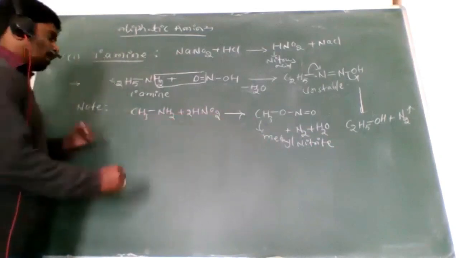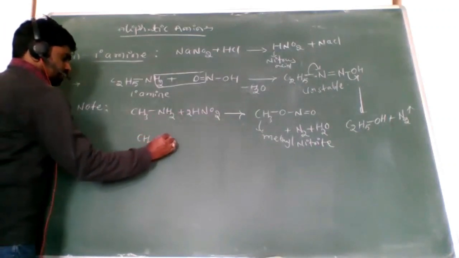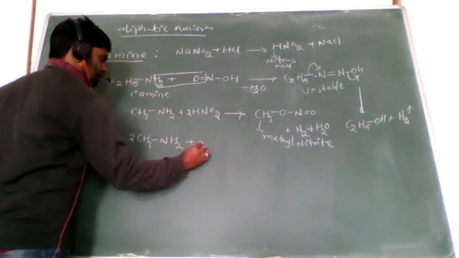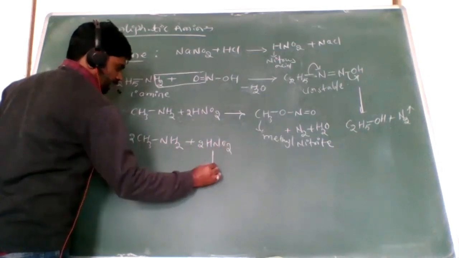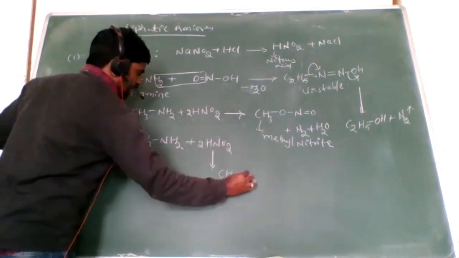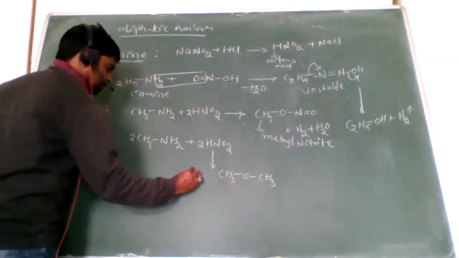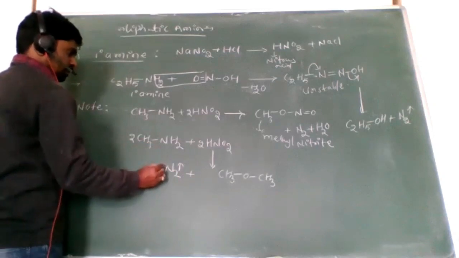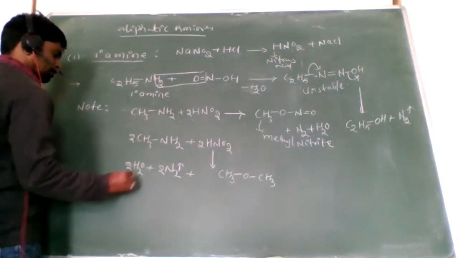Clear? Now, if 2 moles of methylamine react with the nitrous acid, we get dimethyl ether. Nitrogen gas is evolved, and they release water molecules.